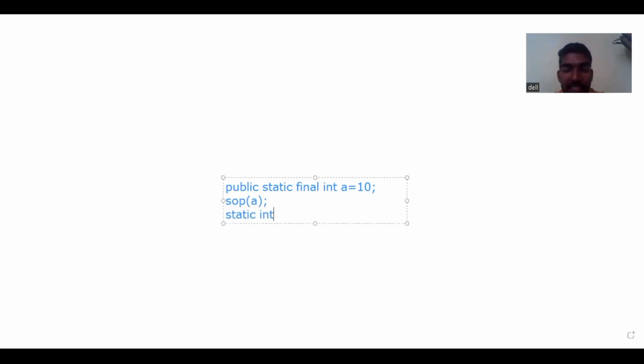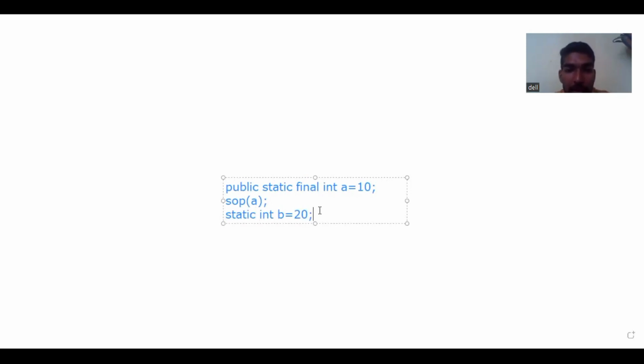If I give a static int, I will take another variable. Megraj, what is the difference between these two variables, one is A and the second one is B? In the first variable we use the final keyword.